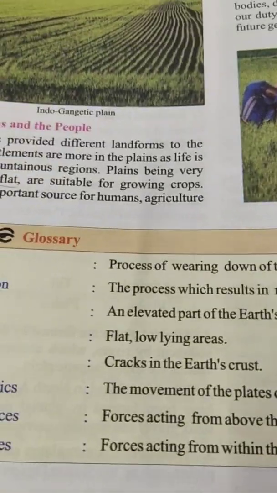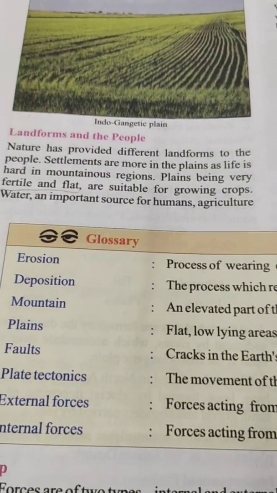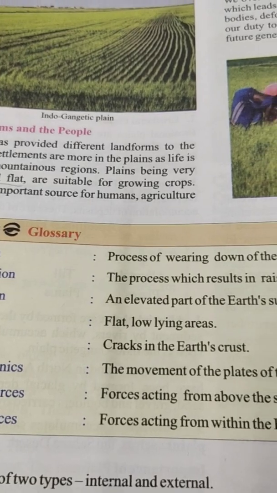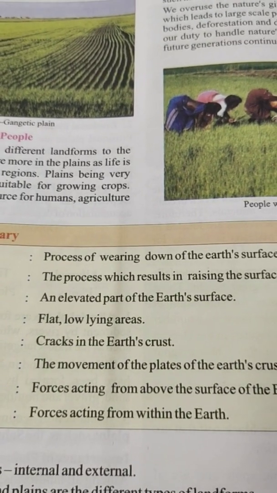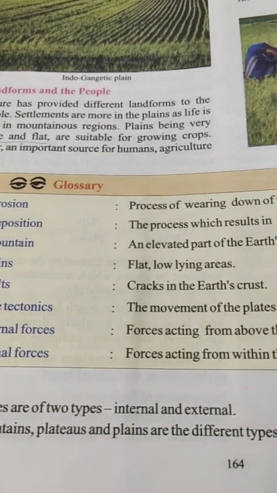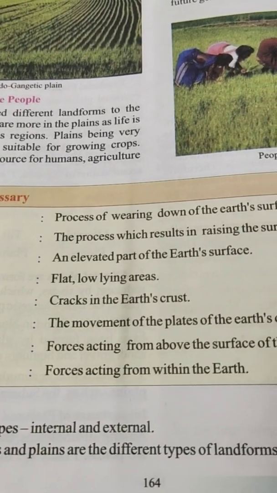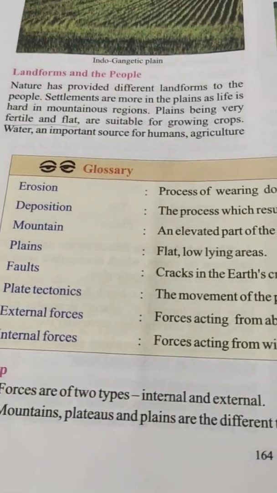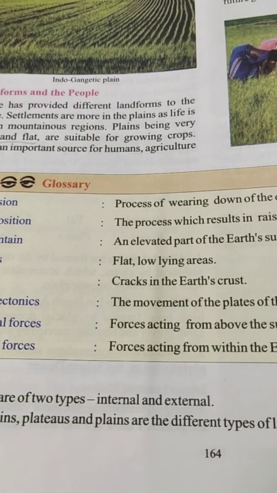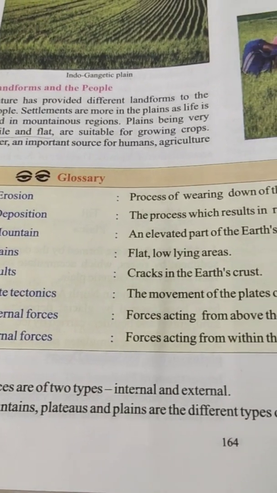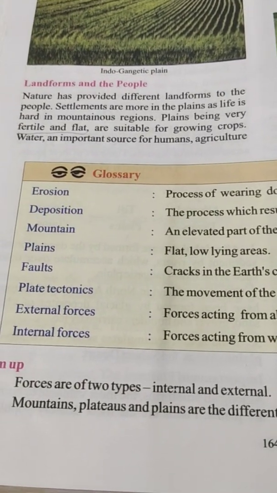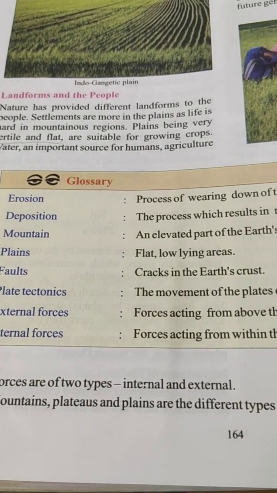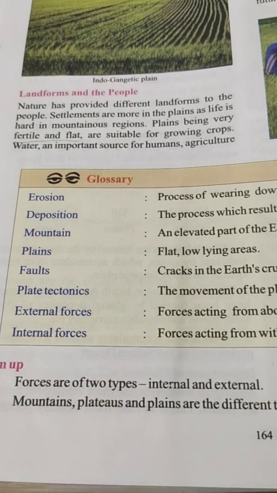Children, glossary. Erosion means the process of wearing down of the earth's surface. Deposition means the process which results in raising the surface of the earth. Mountain, an elevated part of the earth's surface. Plains, flat low-lying areas. Faults, cracks in the earth's crust.